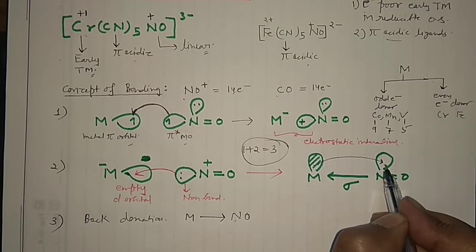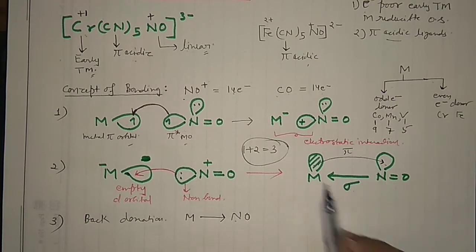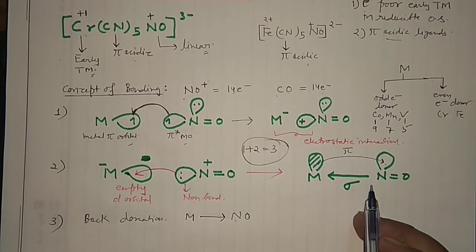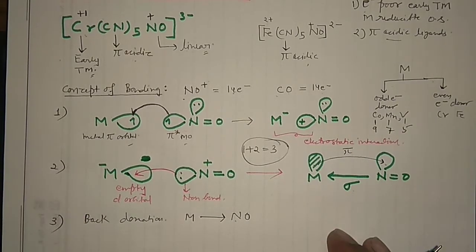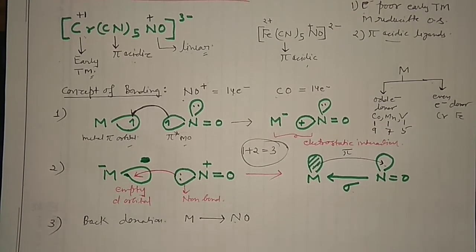So this is what back bonding is. So this is sigma, this is pi back bonding, right? And this actually happens in that case. So this is the overall picture of your linear mode of bonding. I hope there is no doubt, right?